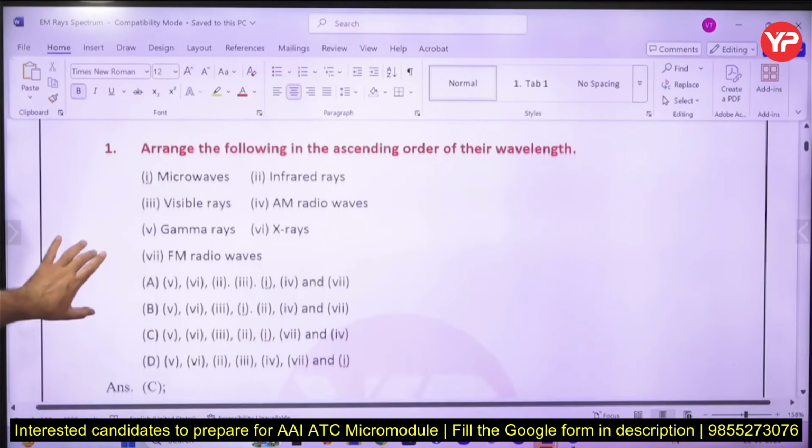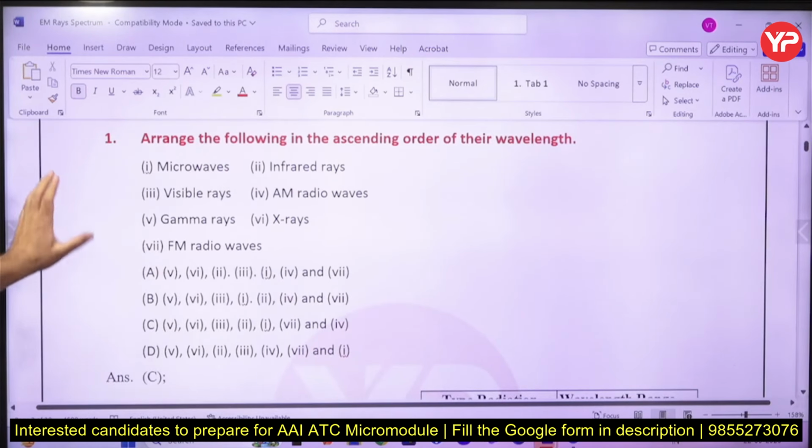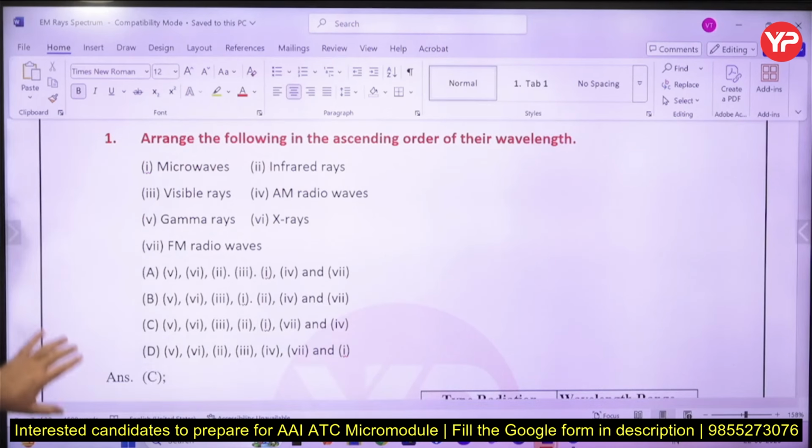Now, arrange in ascending order of wavelength. He has given you electromagnetic waves, and an ascending order as per the wavelength is to be done.